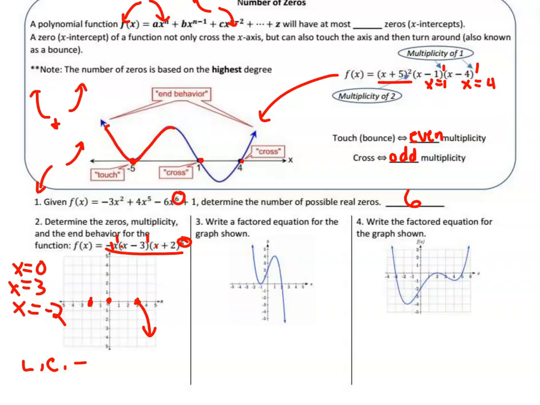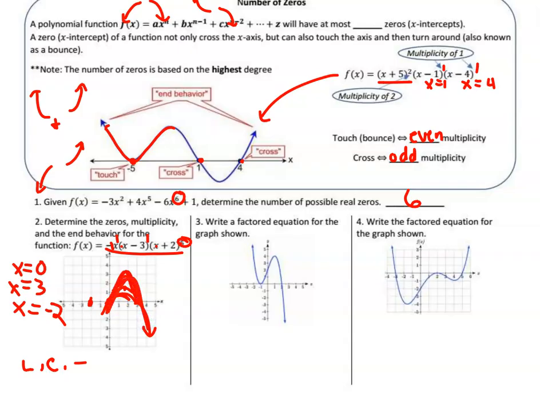And as long as they were an odd multiplicity, they pass through and don't bounce. Well, all of these had odd multiplicity, so odd degrees is another way to look at that. So this means it has to pass through. I don't know how high or low to go. It could be up here. It could be very barely. I just know the general shape.